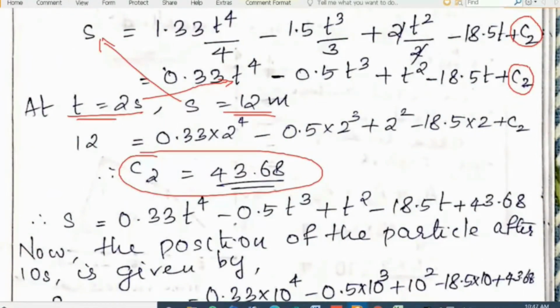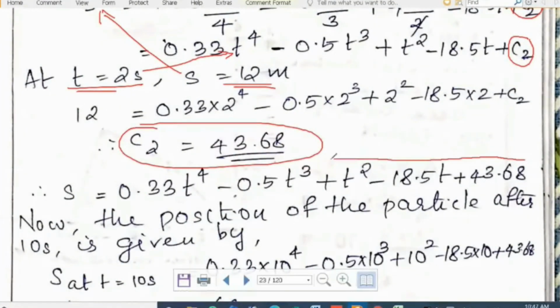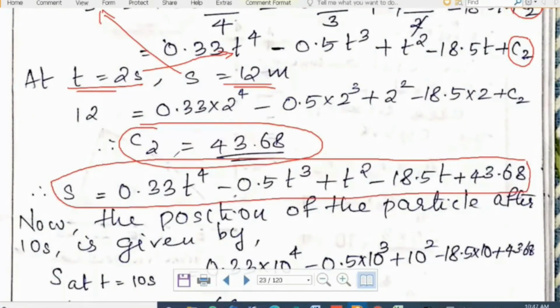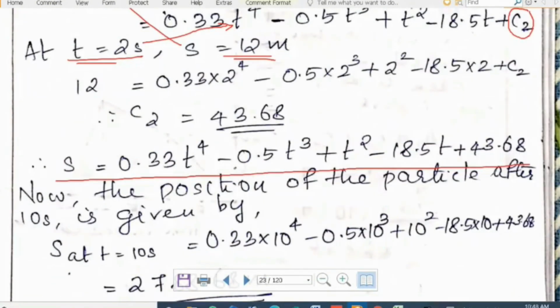So therefore, what do we have to do next? We have to rewrite the final equation for displacement in terms of t. We got the value of the unknown constant of integration c2 as 43.68. Substitute the value of 43.68 here. So the final expression for displacement will be s equal to 0.33 t raised to 4 minus 0.5 t raised to 3 plus t square minus 18.5 t plus 43.68. A long equation, right? Anyway, we got the equation for displacement.